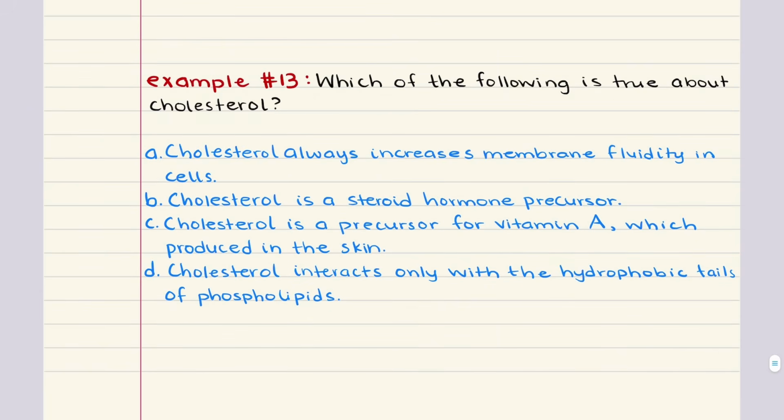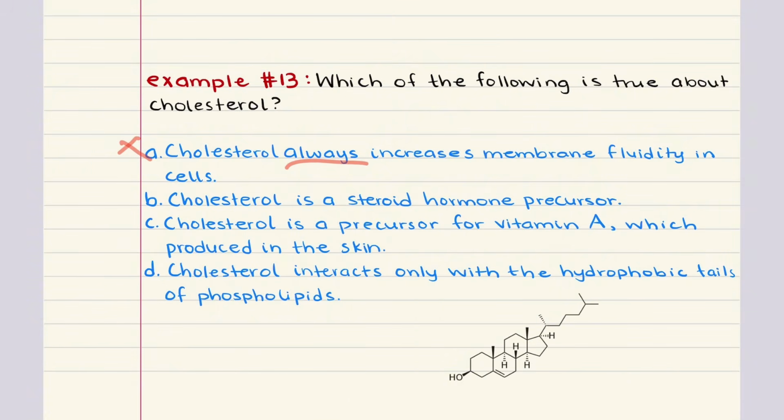13 asks, which of the following is true about cholesterol? All right, let's break this down. A says cholesterol always increases membrane fluidity in cells. This is false. Cholesterol's effect on fluidity depends on temperature. At high temperatures, it stabilizes the membrane and decreases fluidity. At low temperatures, it prevents tight packing and increases fluidity. So it is temperature dependent.